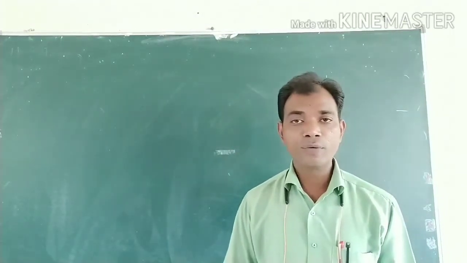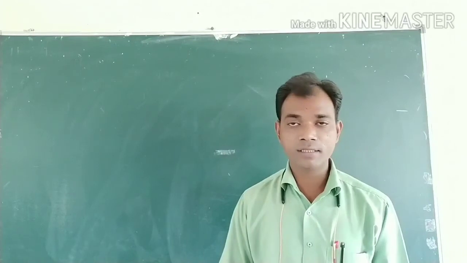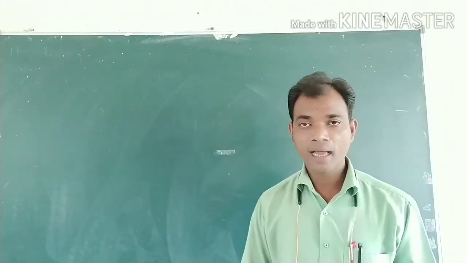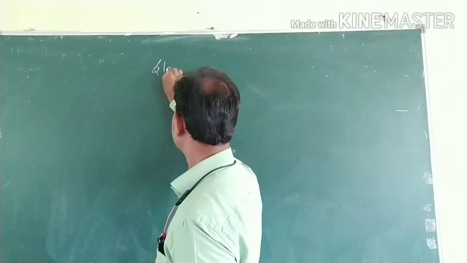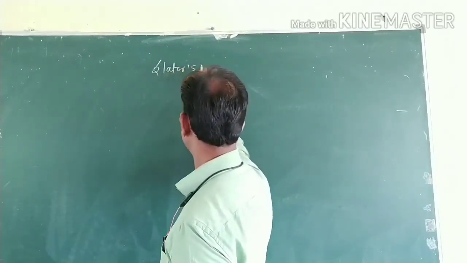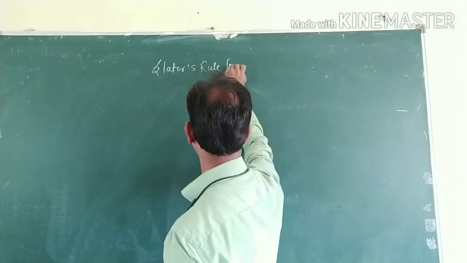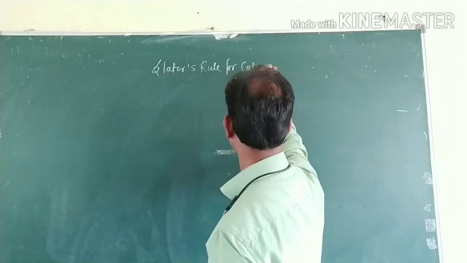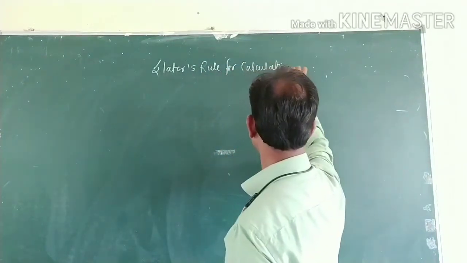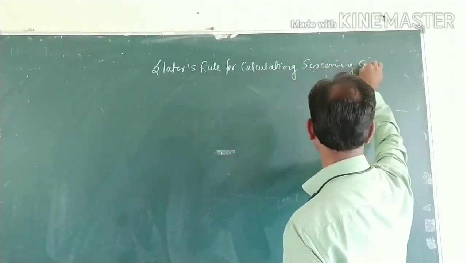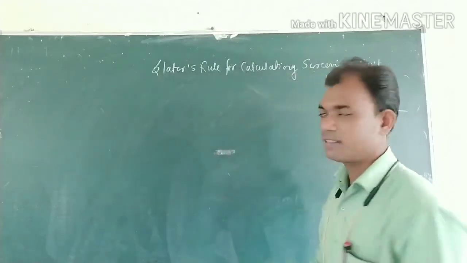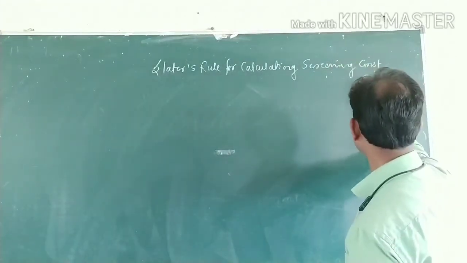To calculate the screening constant, a rule is developed, and that rule is called the Slater's rule for calculating the screening constant, sigma.